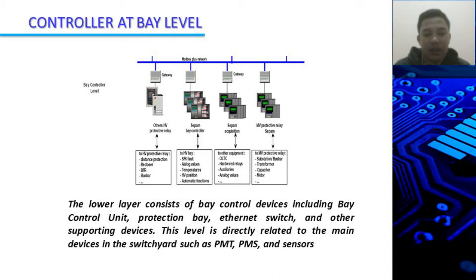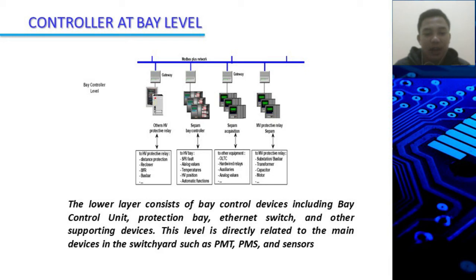Through the RTU, it can be easily controlled and monitored by the operator through the control center, where the bay level here requires a device for component communication in the field that is converted in the form of data that has been processed by a controller.